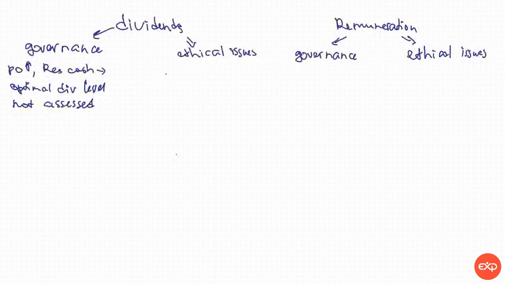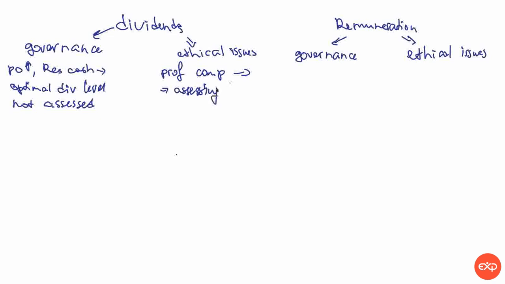So professional competence, and we need to say why, because they are not assessing dividend payout rate correctly.